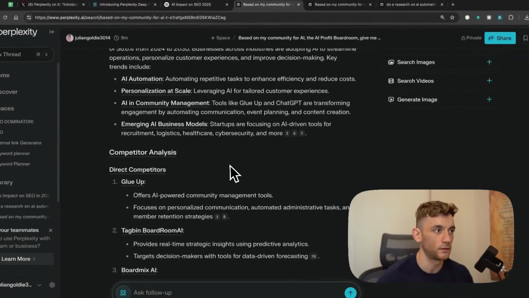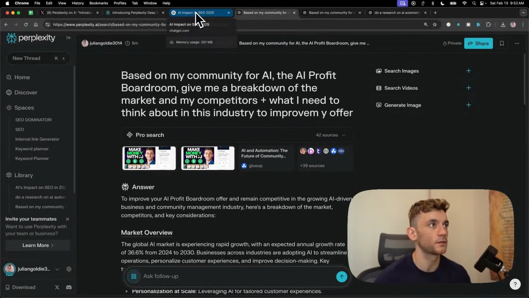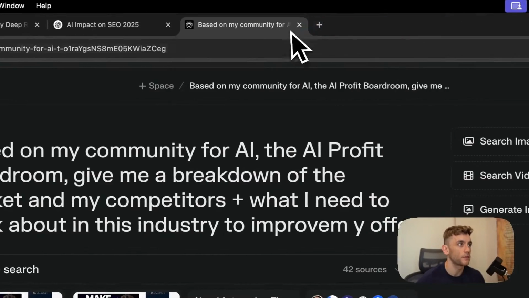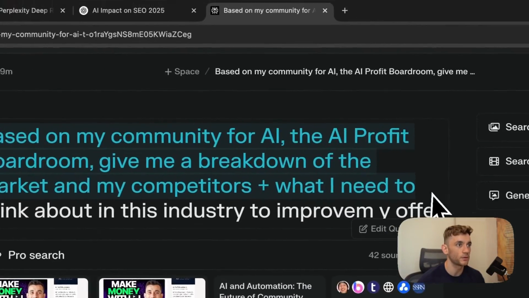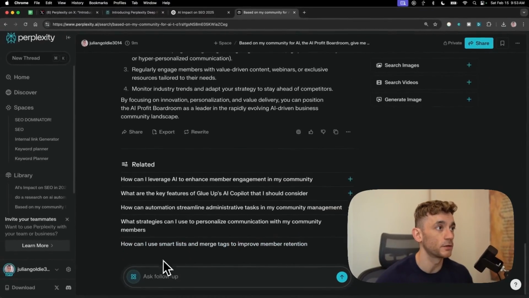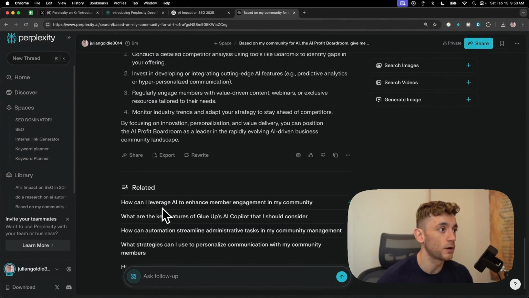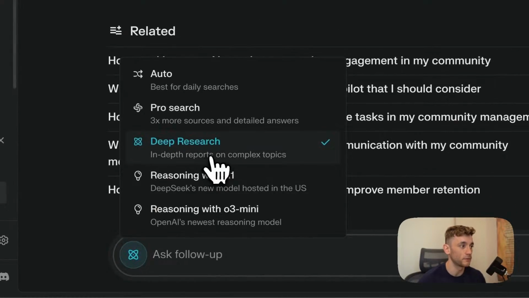The resources, I would say they're better than your average researcher, but they're probably not going to beat your specialist researcher, if that makes sense. If you're comparing this versus a PhD researcher, I think you're going to get better results back from a human, but it's still pretty powerful and super useful. Plus you can ask follow-ups and go deeper into the topics that you want after you've done the first set of deep research, and you can keep that selected on deep research down there.